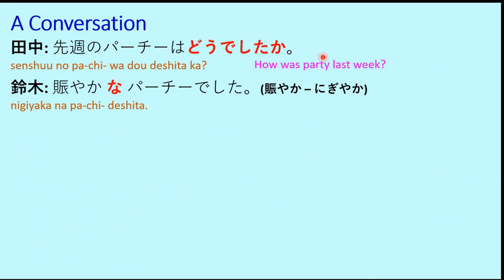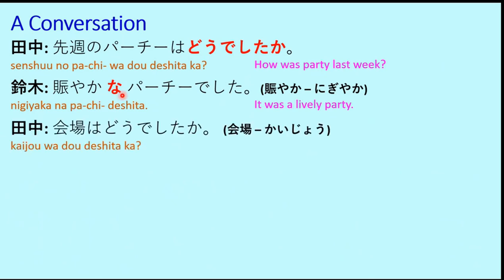Nigiyaka na party deshita. Now there is an adjective nigiyaka, and since it is a na adjective, there will be na in between the adjective and the noun. So nigiyaka na party means it was a lively party. It was a very happening party. So here we apply the na syllable.